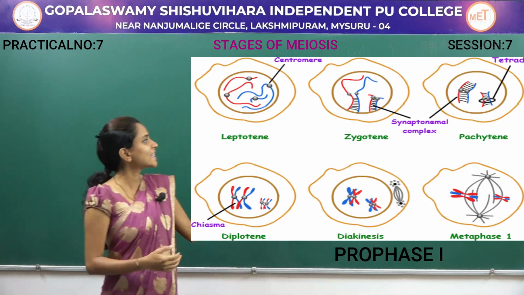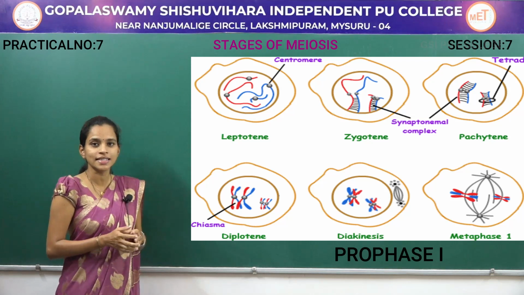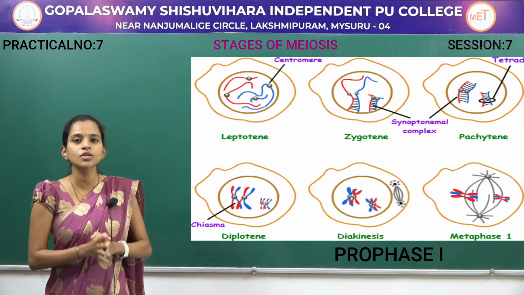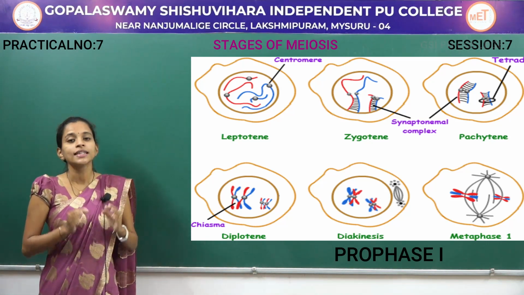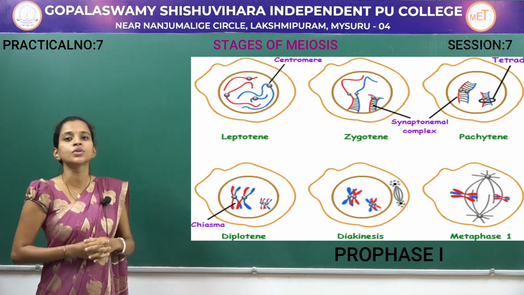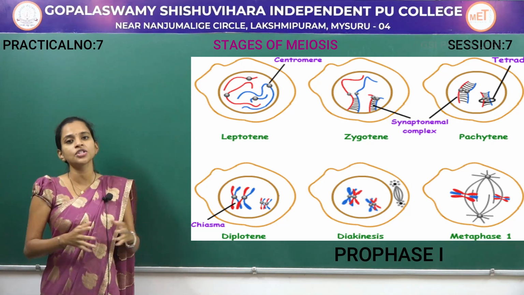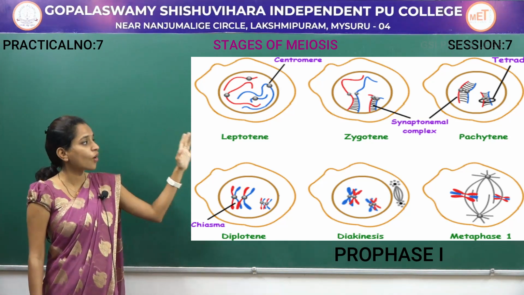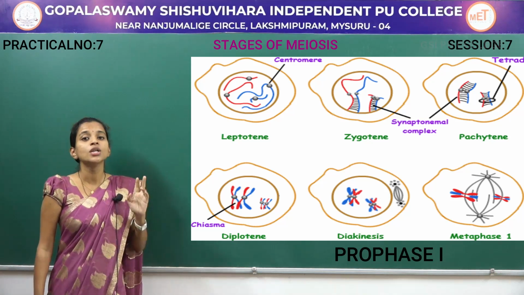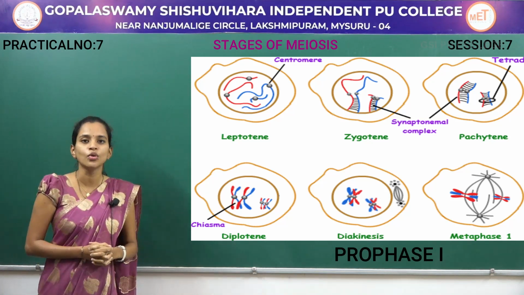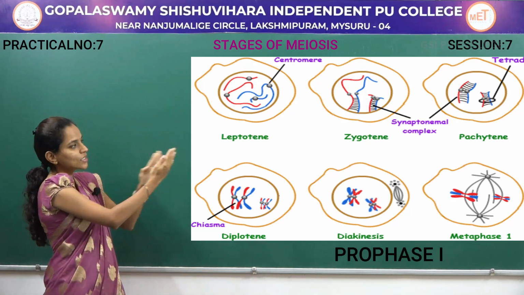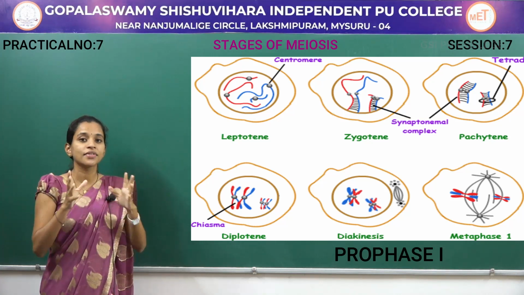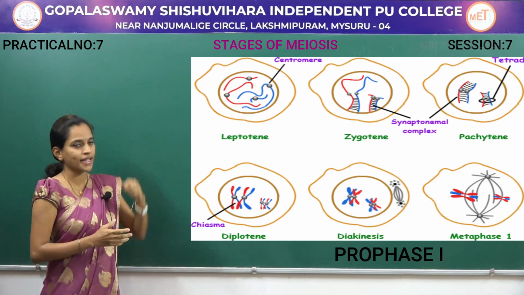The next stage you can see here is the pachytene stage. It is the stage where the homologous chromosomes in which synapsis has occurred start an important process called crossing over, which is very necessary so that there is variation in the offspring. Crossing over takes place between non-sister chromatids of homologous chromosomes, where the non-sister chromatids exchange segments between each other. This is a very important step which takes place in pachytene.